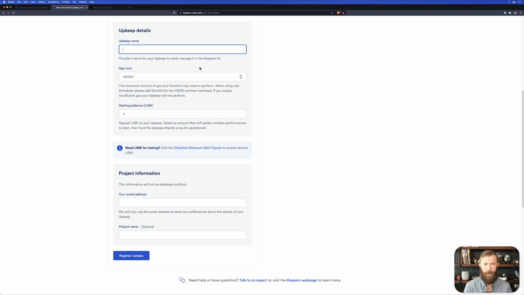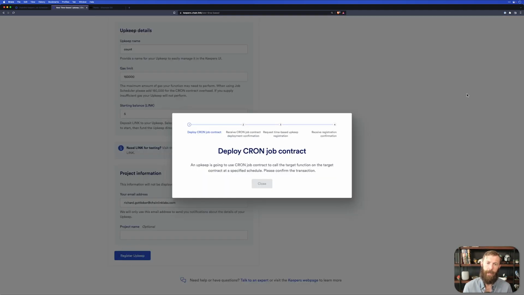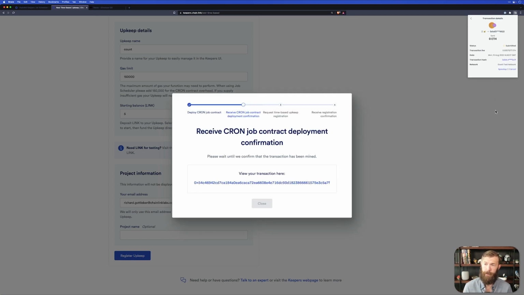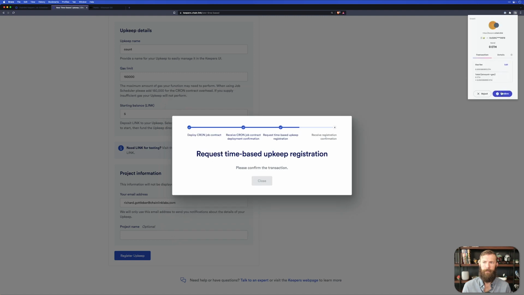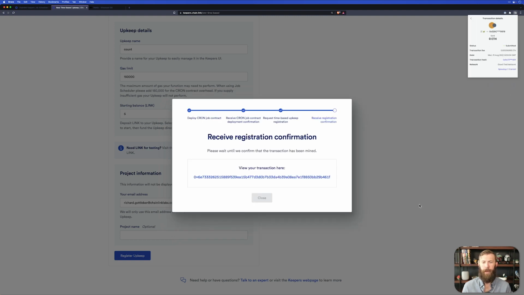We'll name this upkeep. We'll say count. We'll give it a gas limit, and we can just go with the default here. Again, this is going to be a limit based upon the amount of gas that your function needs. We do ask for an email address. This is to provide information based on your upkeep if you have an issue, like you're running out of LINK or something like that. And we can register our upkeep. Again, this will take some confirmations from your wallet, and it will also transfer some LINK from your wallet to your keeper. So this does take 2 confirmations, and once they have been confirmed, our upkeep should be ready to go.